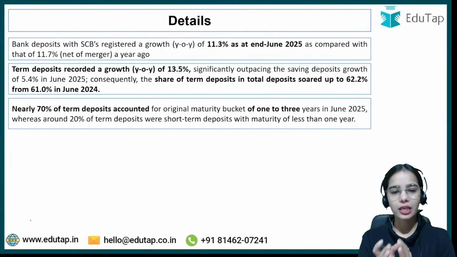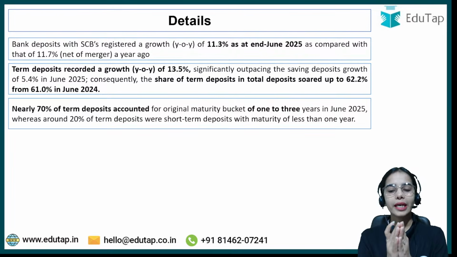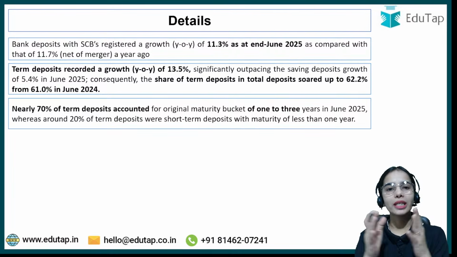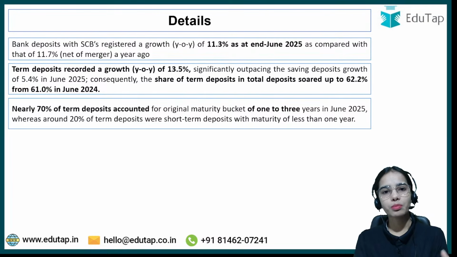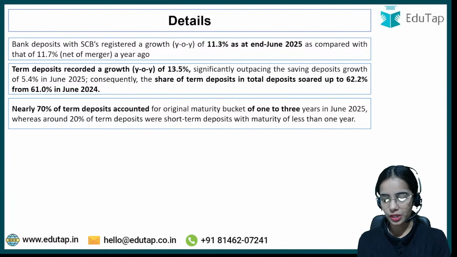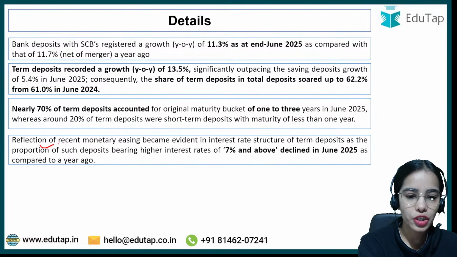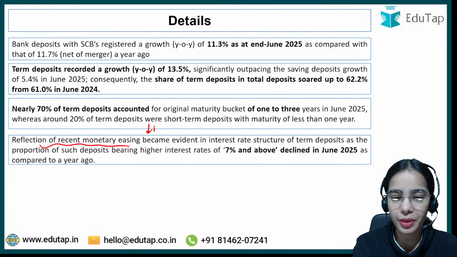Term deposits are the time deposits that are deposited with the bank for a time period, like your fixed deposit that you are depositing with the bank for 6 months, 1 year, 5 years and such. Okay, so recurring deposits and fixed deposits come under the term deposits. I hope it is clear now. So, reflection of recent monetary easing. So what has happened? Repo rate has decreased.